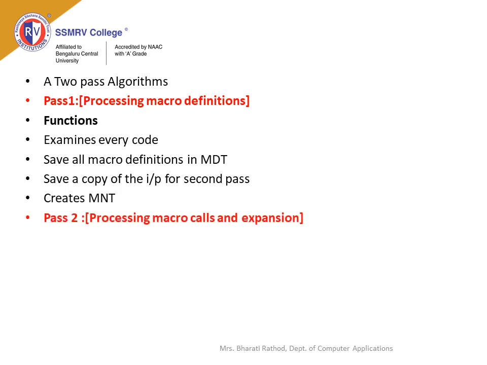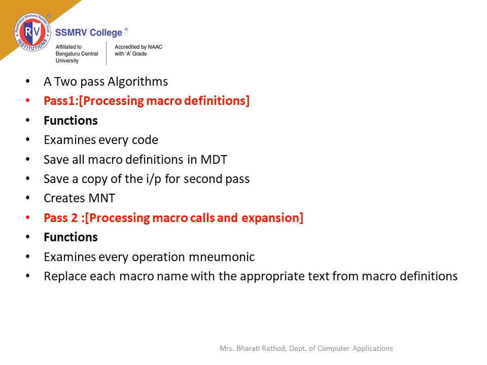Pass 2 algorithm is used for processing macro calls and expansion. Its functions are: it examines each and every operation, and replaces each macro name with the appropriate text from the macro definition.